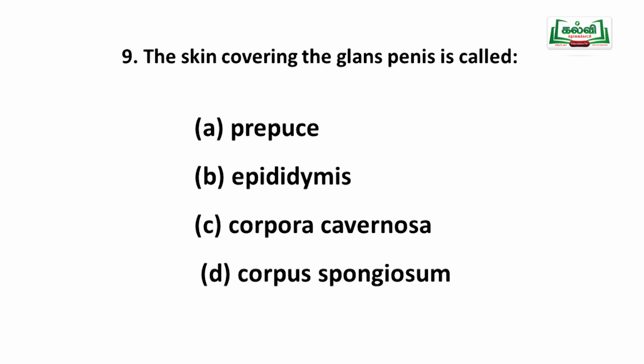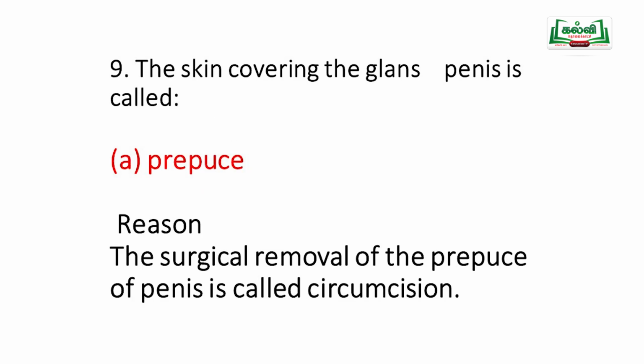Already we studied: the skin covering the glans penis. The end of the penis is called the glans penis. Options: prepuce, epididymis, corpora cavernosa, corpus spongiosum. Among them, which covers the glans penis? The skin covering the glans penis is called prepuce.